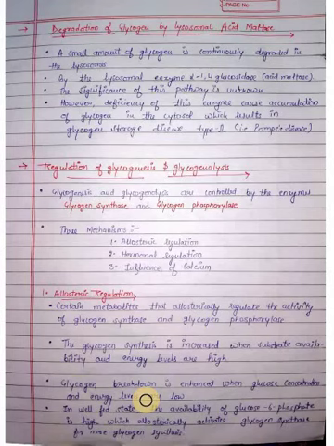Next is degradation of glycogen by lysosomal acid maltase. In lysosomes, glycogen is continuously degraded by the enzyme alpha 1,4-glycosidase, that is acid maltase, and the significance of this pathway is not known.